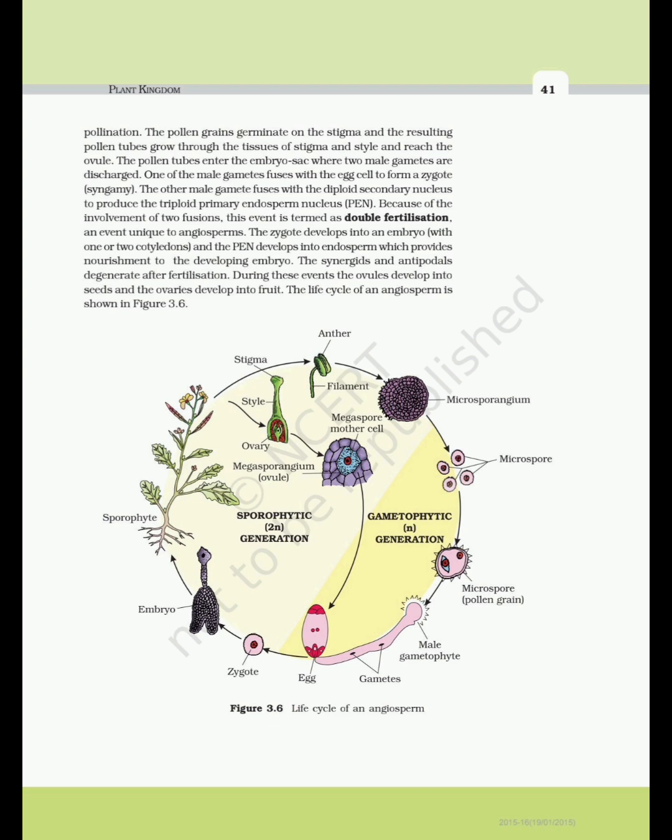The zygote develops into an embryo with one or two cotyledons and the PEN develops into endosperm which provides nourishment to the developing embryo. The synergids and antipodals degenerate after fertilization. During these events the ovules develop into seeds and the ovaries develop into fruit. The life cycle of an angiosperm is shown in Figure 3.6. Figure 3.6 Life cycle of an angiosperm.